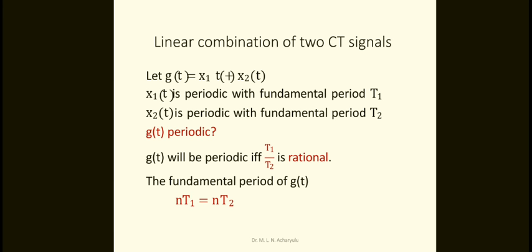We find the time periods of these two; if T1 by T2 is rational, then the fundamental period of g of t is given by n T1 equal to m T2. So these two are related like that, then g of t is periodic.